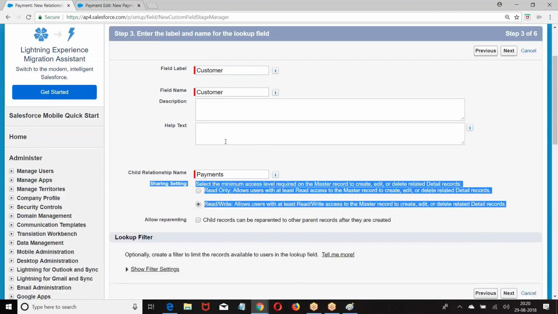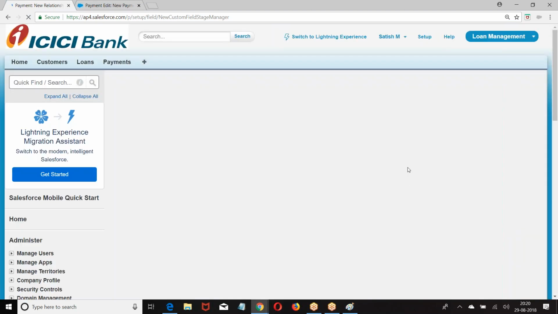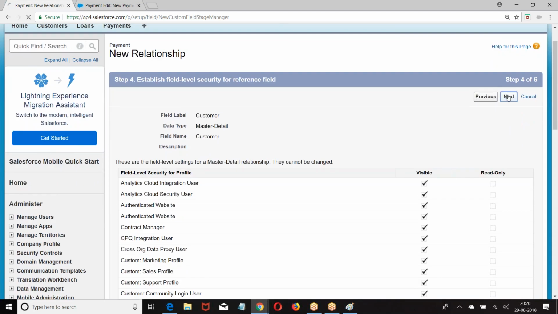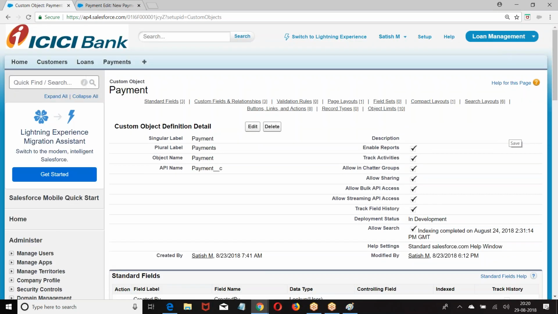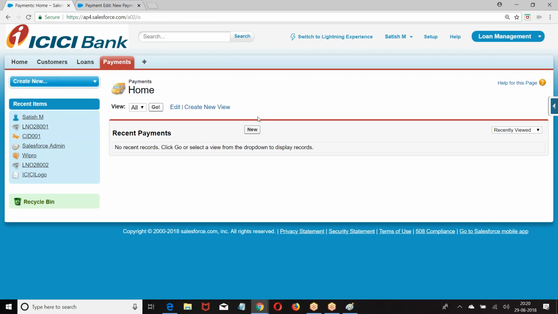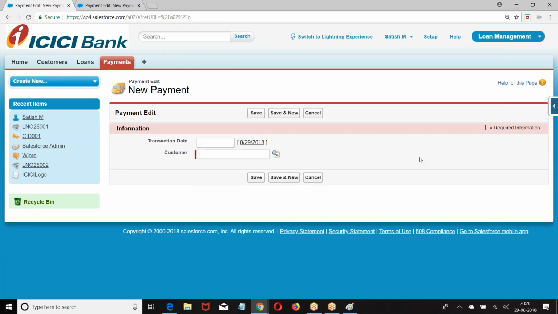Then I created a field. I simply said next. I didn't touch any properties. Enter the field name, next, next, next. I just chose the object, gave the field name, next, next, and save. Go to the payment object. New. Do you have any owner field now?